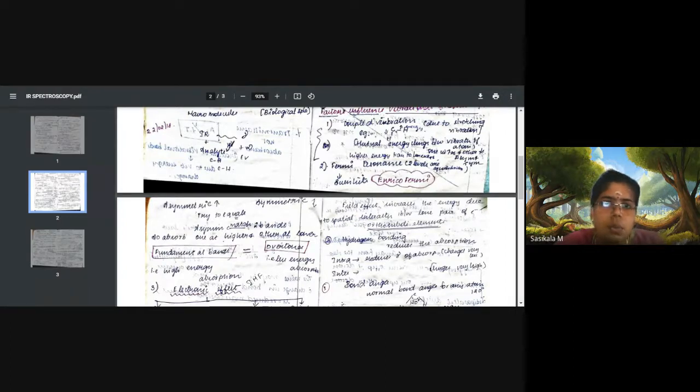Now let's discuss what is coupled vibration. If a group such as CH2 is present, when one atom is absorbing and stretched, the energy will be transferred to another atom for its stretching. That means mutual energy transfer occurs between the atoms. It will transfer energy to the neighboring atom, so that the vibration is coupled. That is called coupled vibration, so it will appear at different energy levels, changed from the normal value for that particular group. Okay.